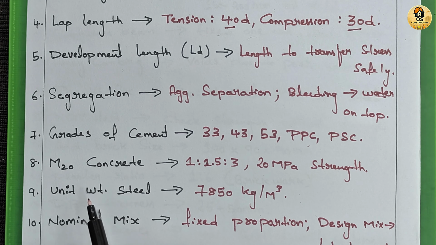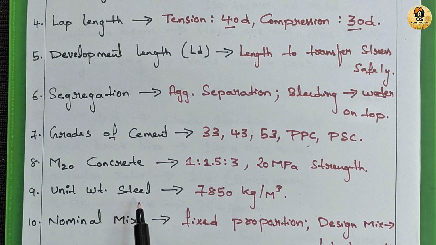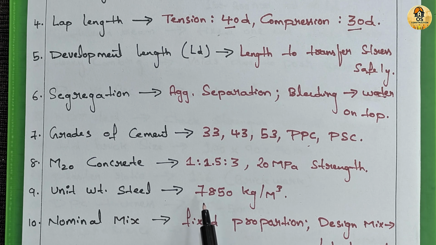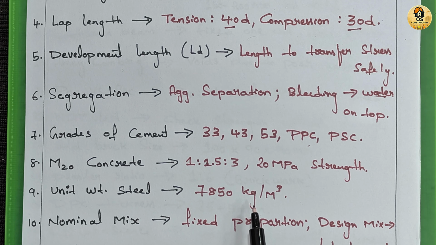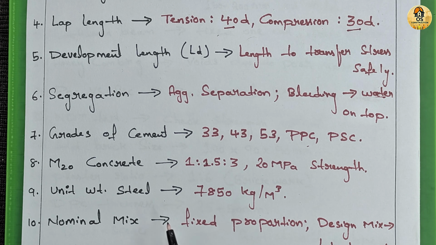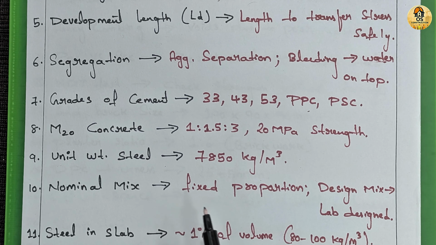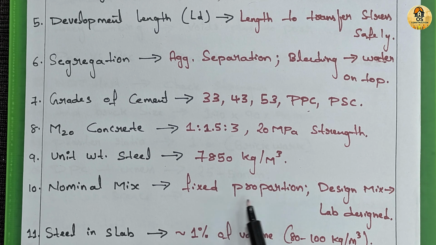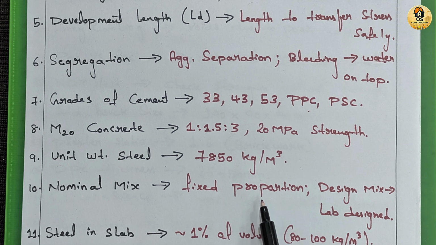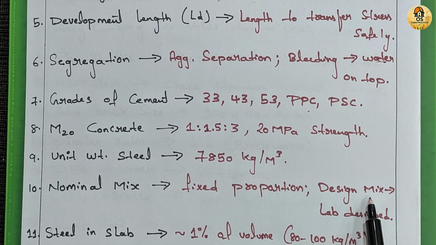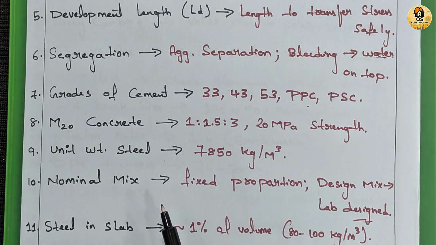Ninth is, what is the unit weight of steel? The density of steel is 7,850 kg per meter cube. Weight can also be calculated using the formula d square by 162. Tenth is, what is the difference between nominal mix and design mix? In nominal mix, fixed proportion like 1 is to 2 is to 4 for M15, easy but less accurate. In design mix, proportion is decided after lab test, ensuring required strength and durability.